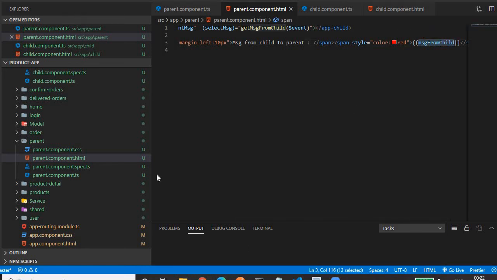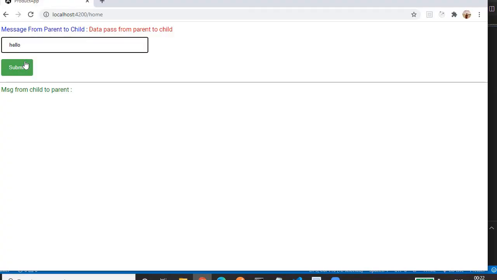Okay. So let me click on the submit button. We will see. So just keep an eye here. Okay, in this section, on click of the submit button, I am getting whatever the user has provided as input. They have written hello, so I am getting hello here. If I write something, this is my name, on click of submit, this will change. So this is emitting, and this submit and the input field are in the child component, and this message below the horizontal line is our parent component.